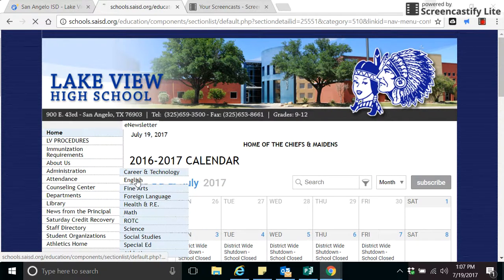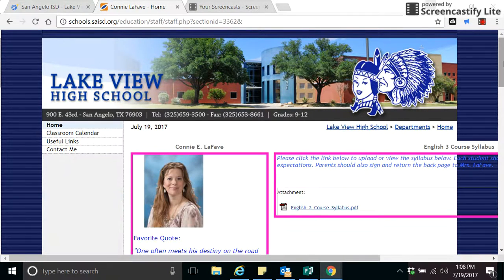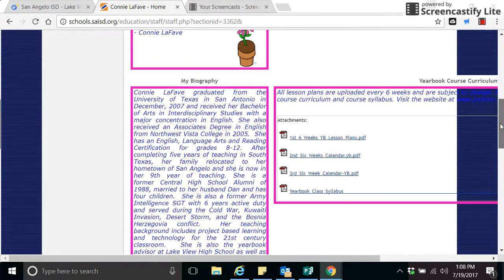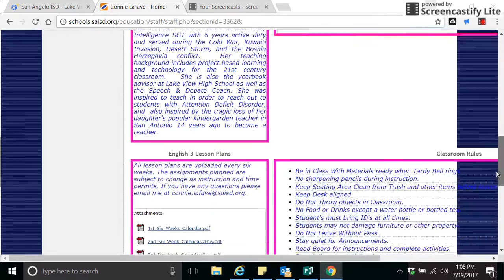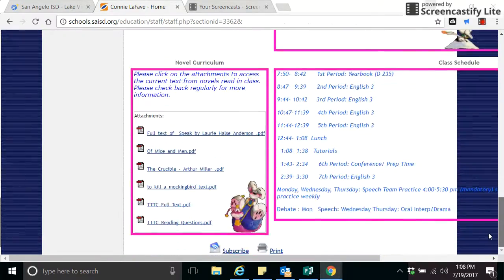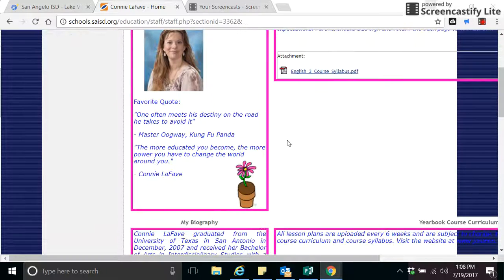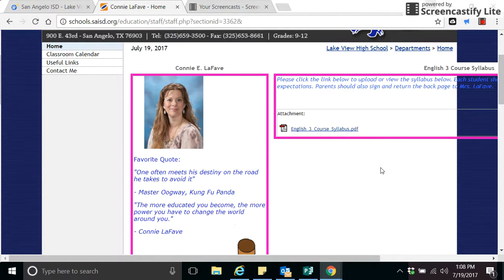Going back to our campus website, I wanted to show you also some of these other things that are on this website. It has my biography, which I update pretty frequently. And then you have the class schedule. I'm also going to be attaching a box here for some of the current curriculum that we're working on, that way you have access to it on your phones. Some of you may not have access to your phone. So if you don't have access to a phone, we will allow time in class. We have computers in class where those of you that don't have access to a phone or technology can at least access the course information during class.